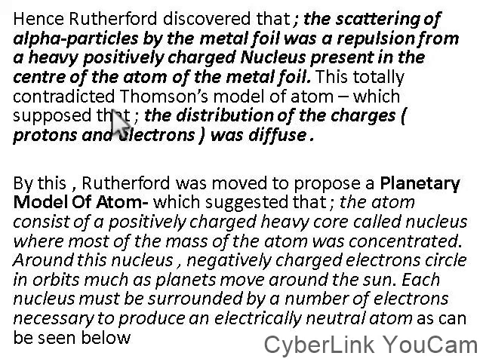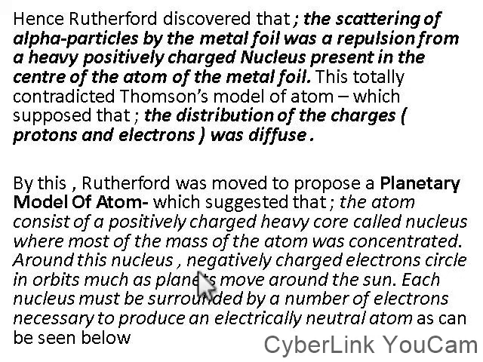This totally contradicted Thomson's model of atom, which supposed that the distribution of the charges, protons and electrons, was different. That was a neutral. So by this, Rutherford was moved to propose a planetary model of atom, which suggested that the atom consists of a positively charged heavy core called the nucleus, where most of the mass of the atom was concentrated.